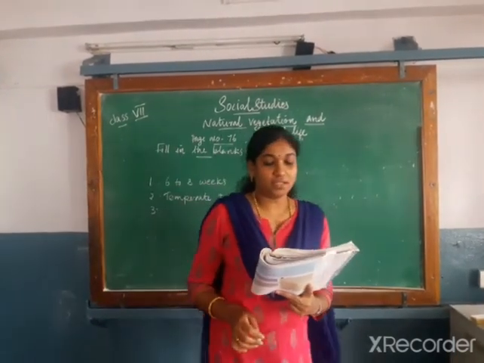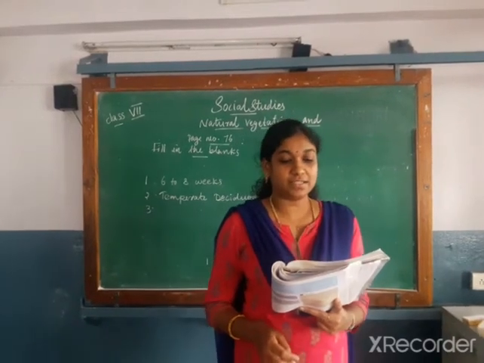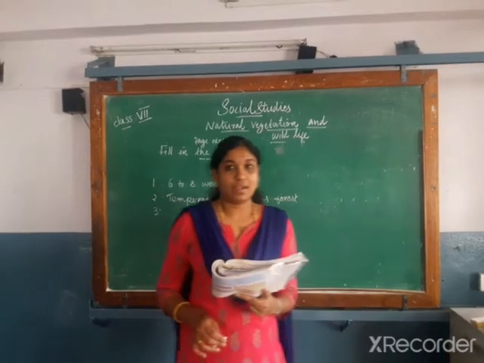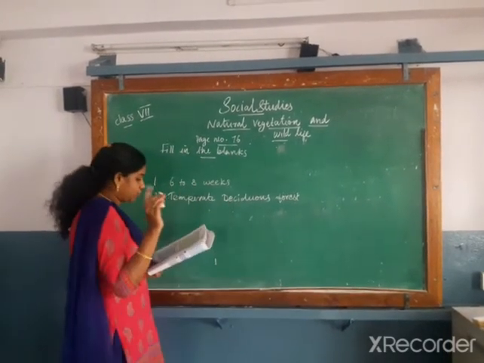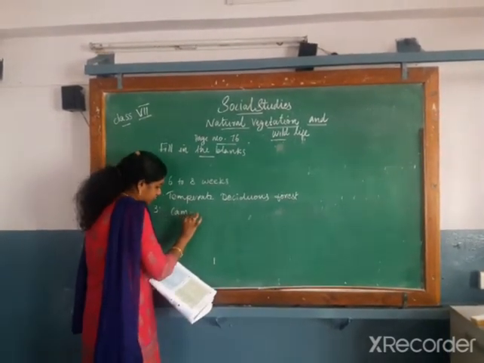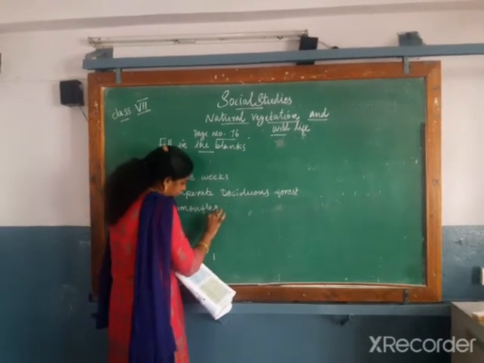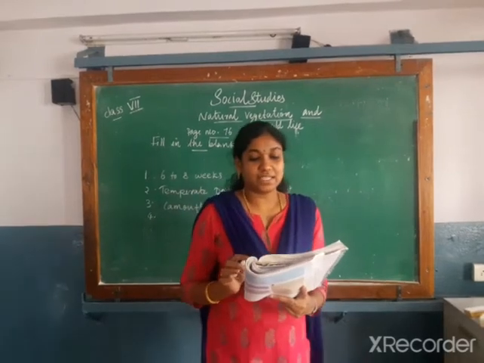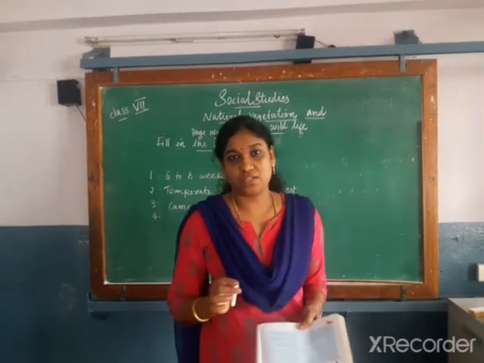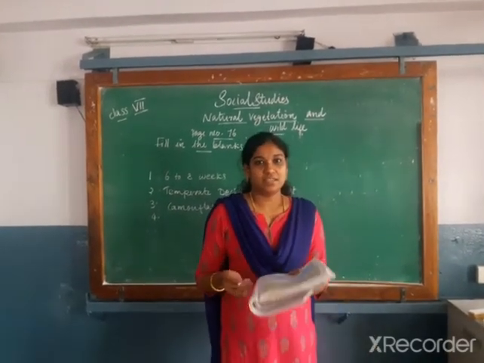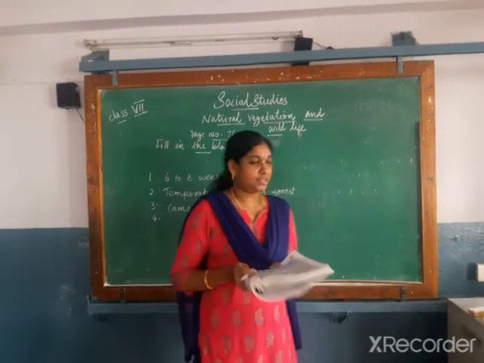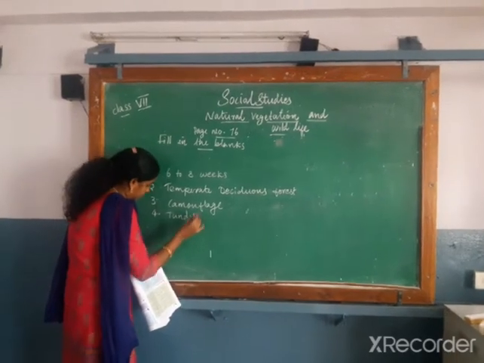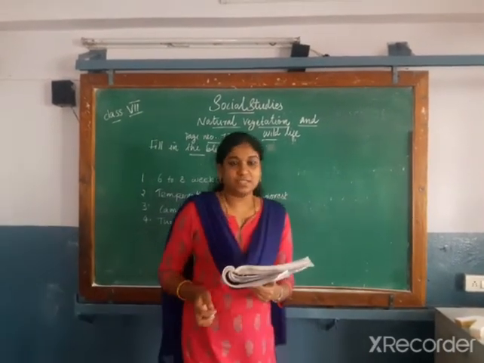Third question, the tall, coarse grass in the savanna help the animals to dash themselves. Camouflage themselves. I explained to you what is meant by camouflage. Next question, mosses and lichens are the major species of dash vegetation. Where can we see the mosses and lichens? We can see the mosses and lichens in tundra region. These 4 questions are in fill in the blanks.